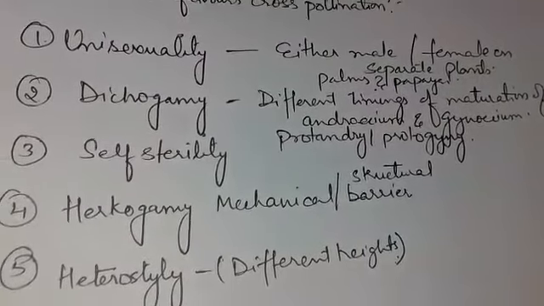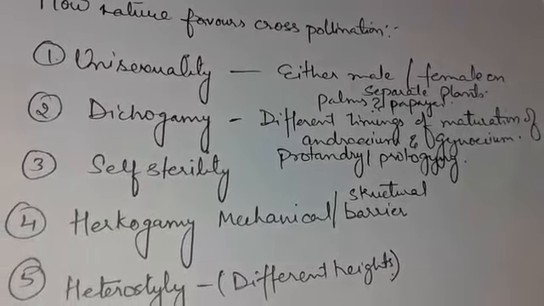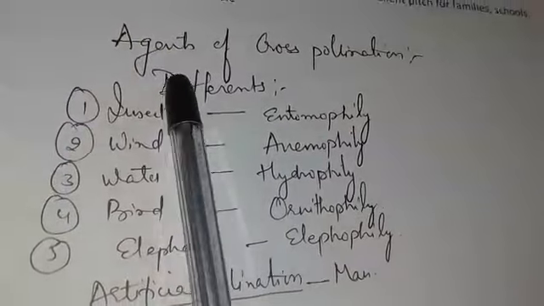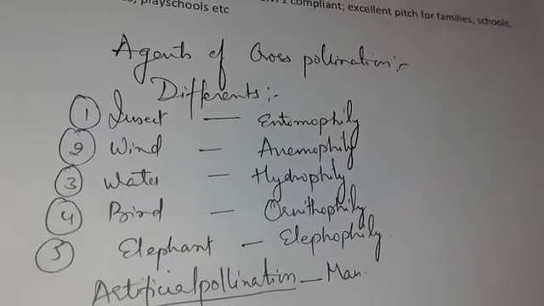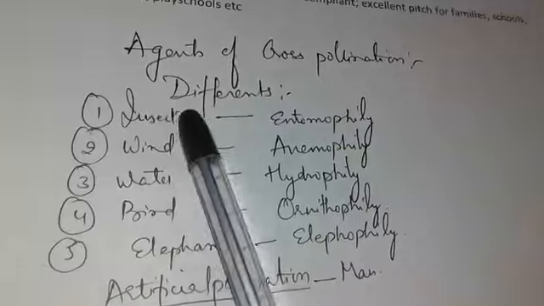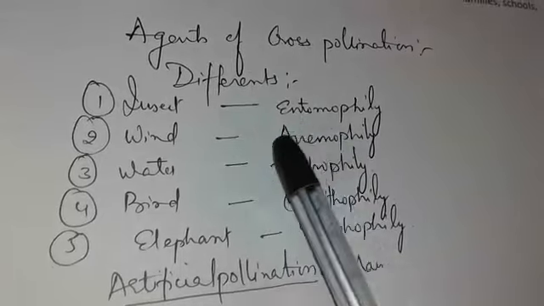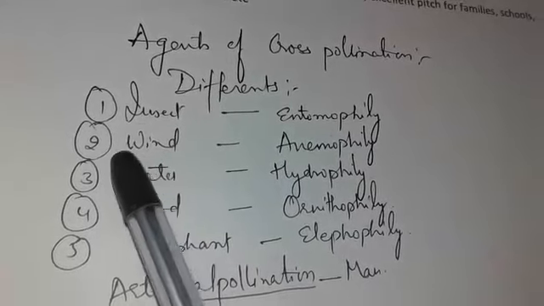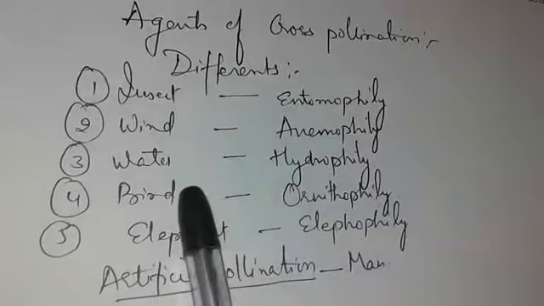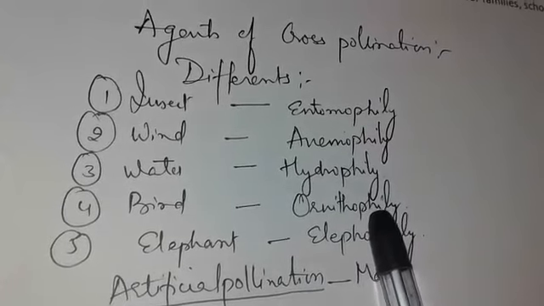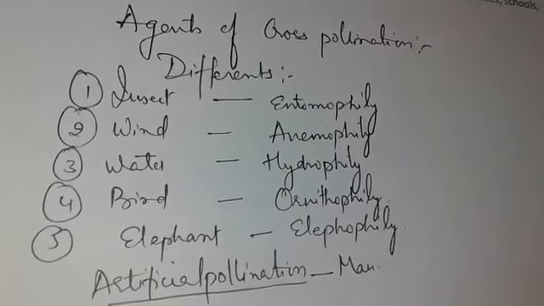Next is agents of cross pollination. There are different kinds of agents of pollination, but the most commonly used agents for cross pollination are insects and bees. If pollination is done with the help of insects, it is termed entomophily. If pollination is done by wind, it is known as anemophily. If done by water, it is known as hydrophily. If done by birds, it is known as ornithophily. If it is done with the help of elephants, it is known as elephophily.